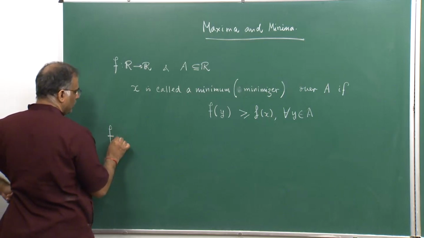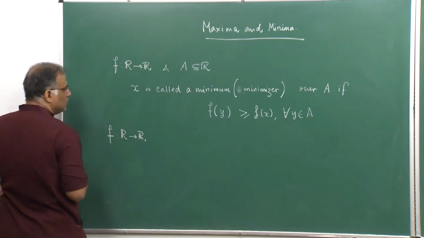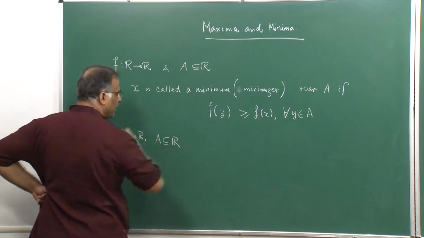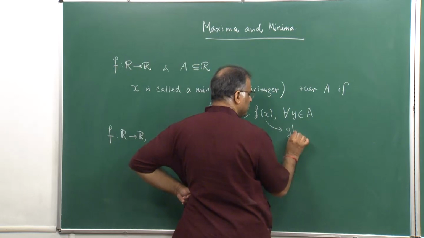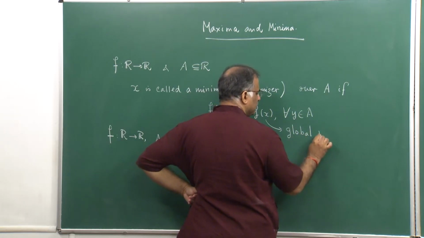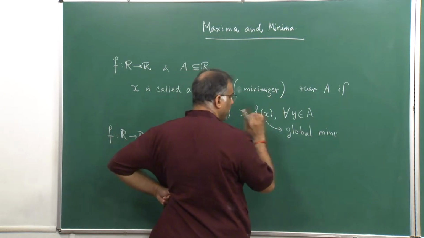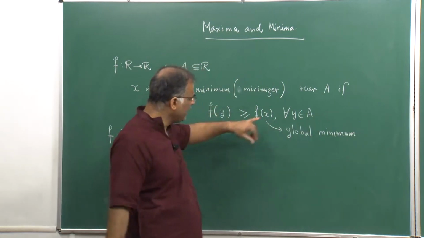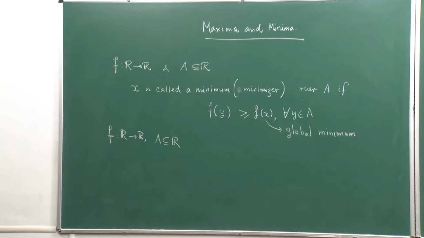Take f from R to R and A a subset of R. This minimum that I have defined is often called the global minimum or global minimizer, and the functional value at it is called the global minimum value. For a usual optimization theorist, they would call x the global minimizer and the f value the global minimum. So, x in this case is called the global minimum.